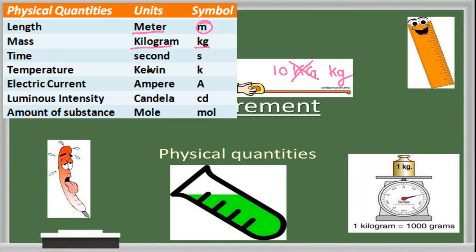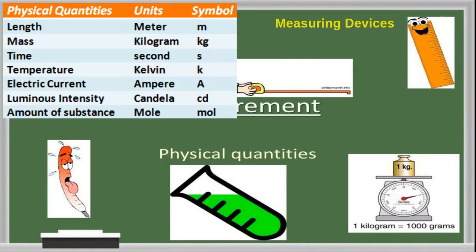Okay, similarly, another physical quantity, time. The unit of time is second and is denoted by the symbol small s. For temperature, the unit is Kelvin and it's denoted by the symbol capital K. Similarly, for electric current, the unit is ampere and is denoted by the symbol capital A. For luminous intensity, its unit is candela and is denoted by small cd. For amount of substance, the unit is mole and is denoted by small mol.